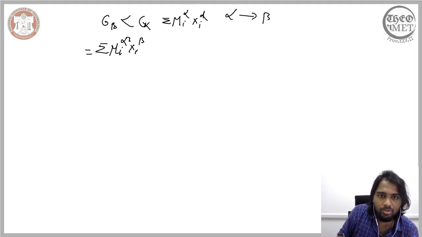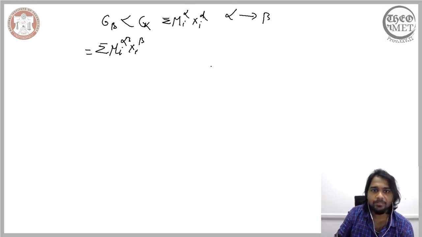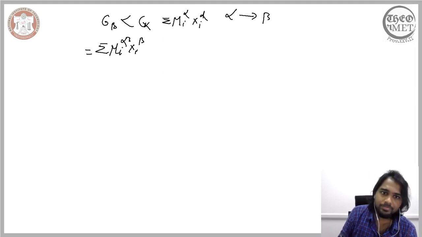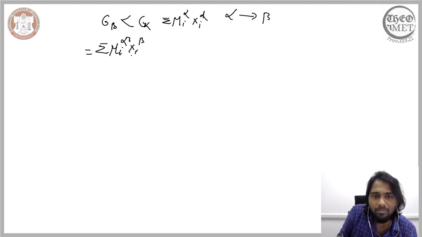So beta comprises of k components, alpha comprises of k components, and each component has its own chemical potential, and this relation that we have arrived at from the second law of thermodynamics can be related to the chemical potential of the individual components.